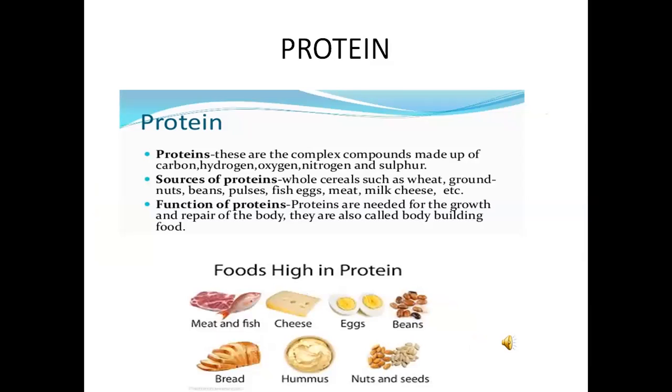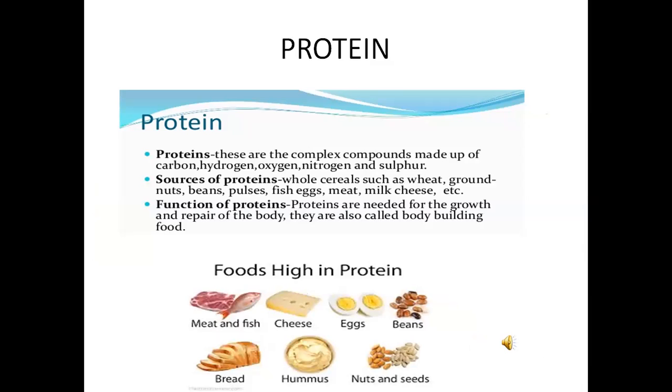Protein. Proteins are necessary for our growth and repair as well as for regulating various body functions such as digestion. The sources of proteins are pulses, eggs, fish, milk, chicken, soya bean, nuts, grams, etc. Proteins are body building foods.